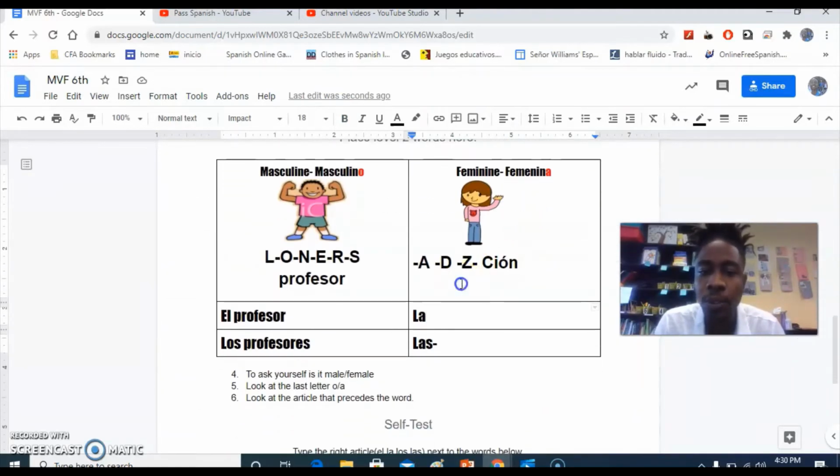So our words, if you look at a word like nacionalidad, we will try the word pared. It's a good one to start with. Pared means wall. You look at pared and you see, is it a loner? No, it's not a loner because it doesn't end in L-O-N-E-R or S. It actually ends in A-D-Z or sión. You would have been able to figure that out even if you didn't quite remember these. So we would be able to say la pared, and we would say here, las paredes.